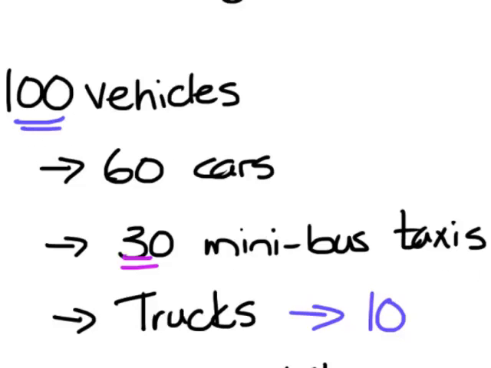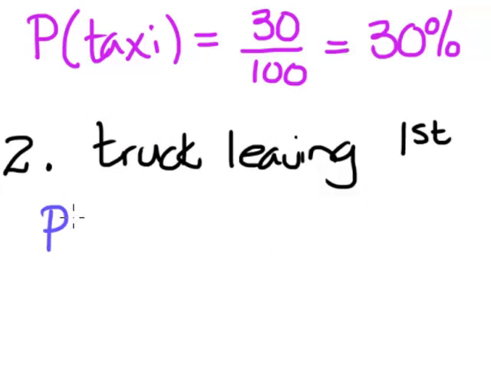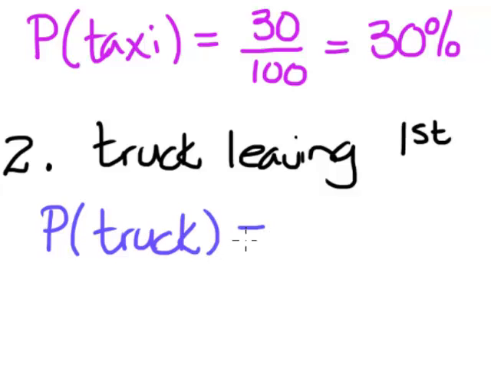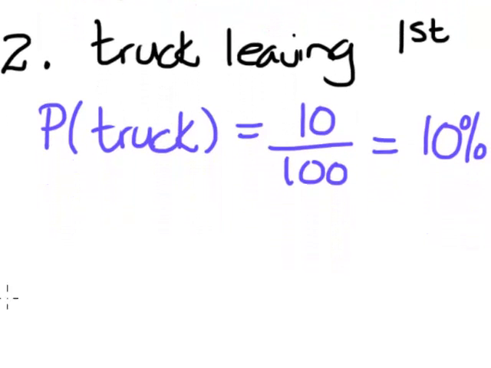So the probability of a truck is going to be 10 out of 100, which is going to be 10% as a percentage.